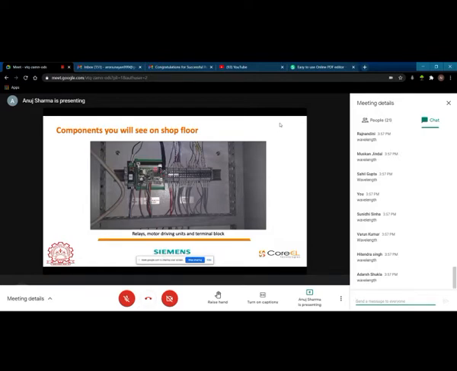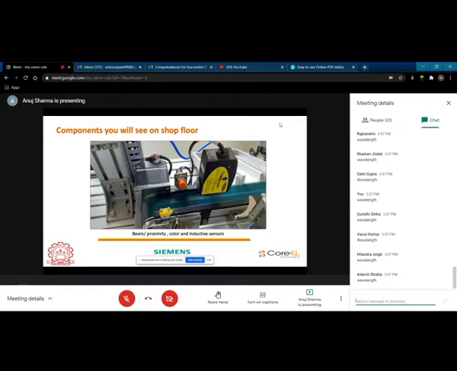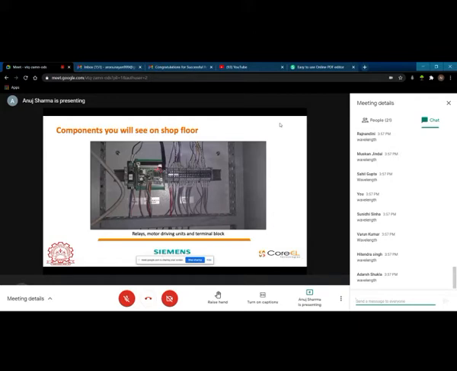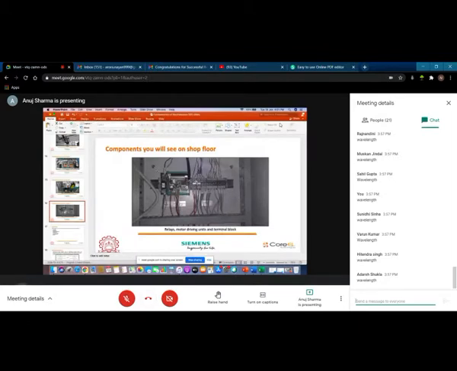This is your relay, or you can say motor driving unit. This is again the controller. You have seen these different types of wires that were coming out of the BLDC. Why is this much amount of wires required, and why does BLDC need so much wiring? Can someone answer me that? Why is it so that there are so many wires in this particular BLDC?